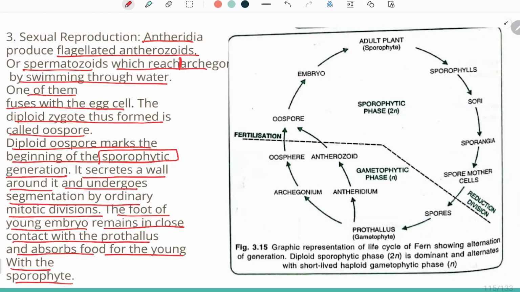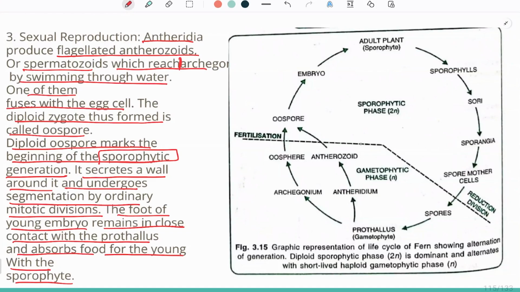Okay. So when the fertilization takes place, oospore is produced, and this oospore will give rise to the sporophytic plant body. The foot of the young embryo remains in close contact with the prothallus, and it will absorb food for the young sporophyte, and this sporophyte will give rise to another plant body.